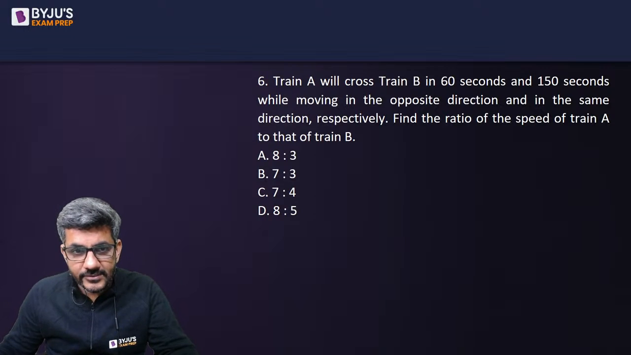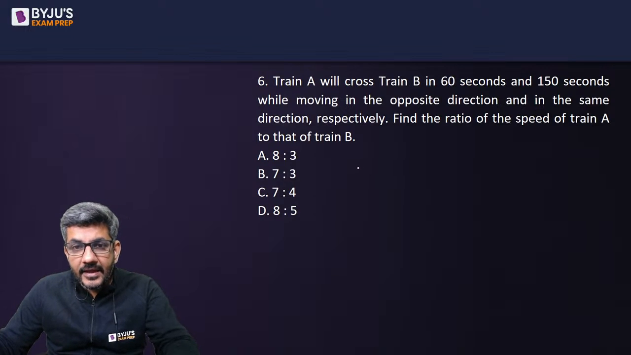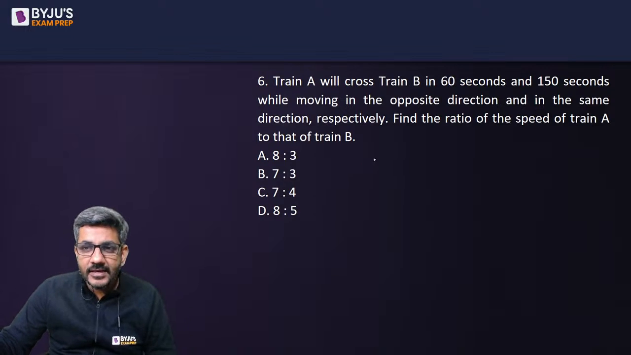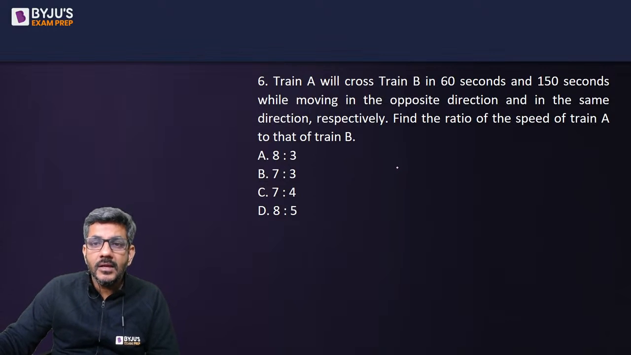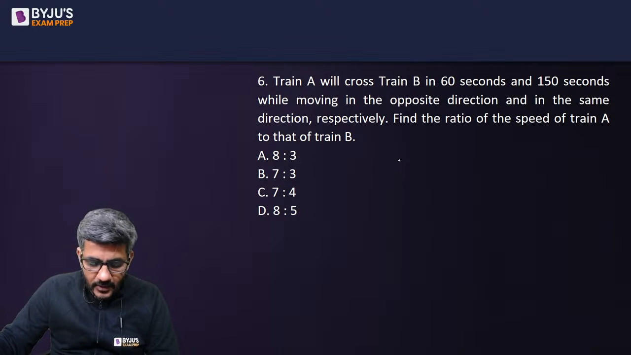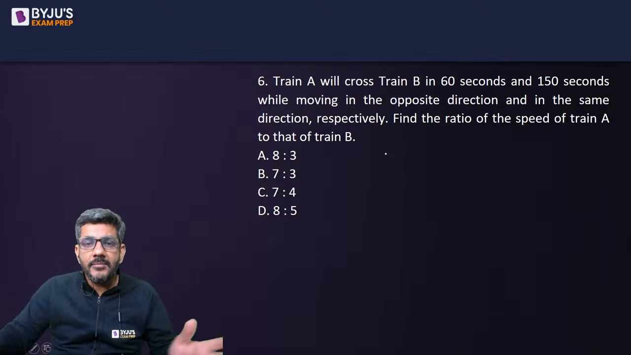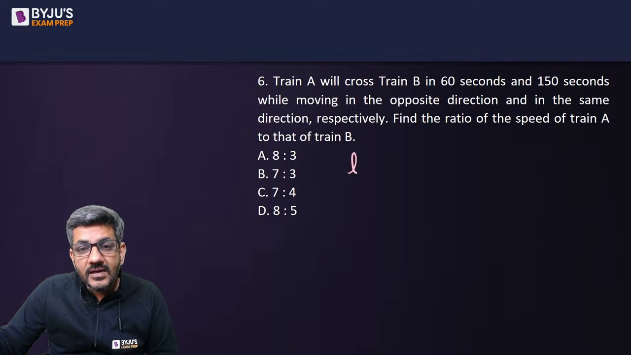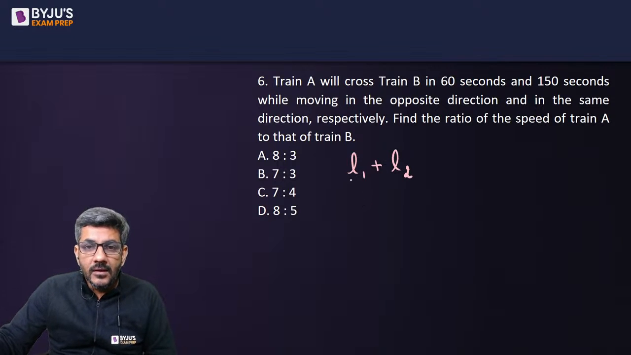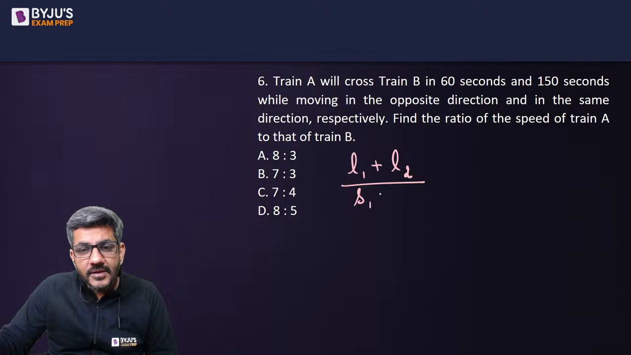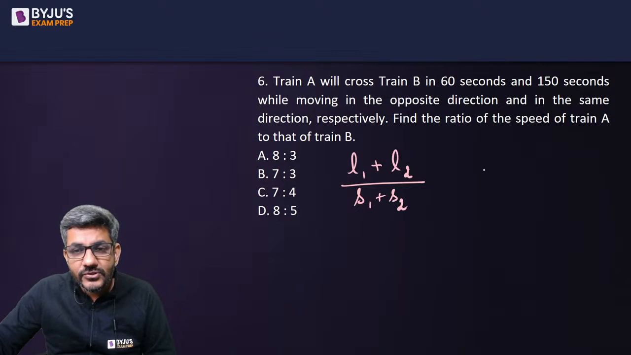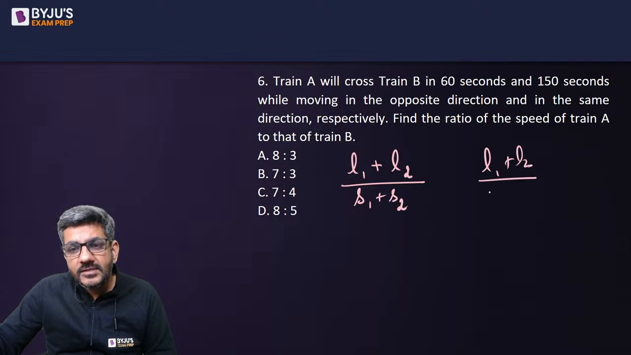Let's start doing this as well. Train A will cross train B in 60 seconds and 150 seconds while moving in the opposite directions and in the same direction, the ratio of their speeds. Now, when the two trains are crossing each other, in any case, the length they are covering is the length of train A plus the length of train B. But when they are running in opposite directions, they cover at a speed of S1 plus S2. But when they are running in the same direction, they would cover at a speed of S1 minus S2.